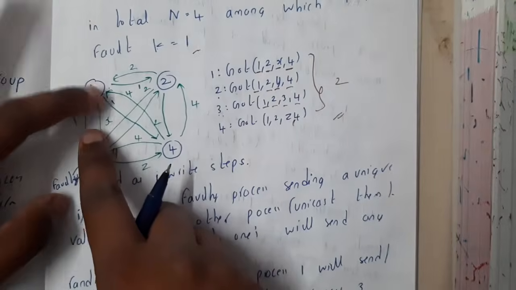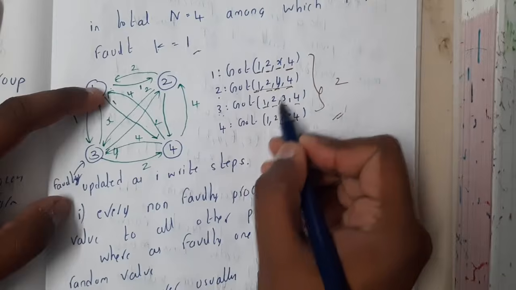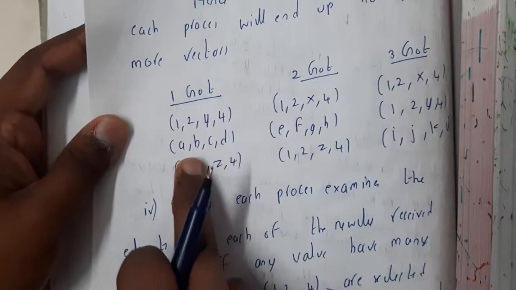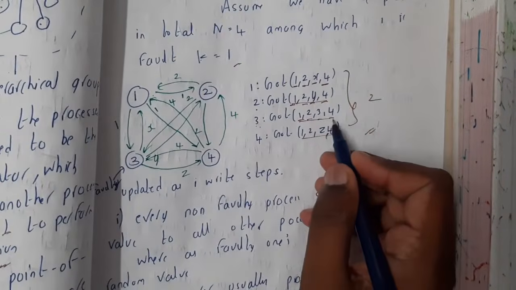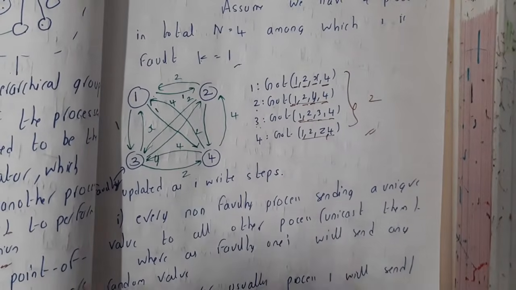So 1 is ready to accept all the lists: it will get this list, this list, and this list, as we have written here. Instead of writing the values 1, 2, 3, 4, the faulty process will send some random values again, so we cannot say it is x, y, z or some other value.